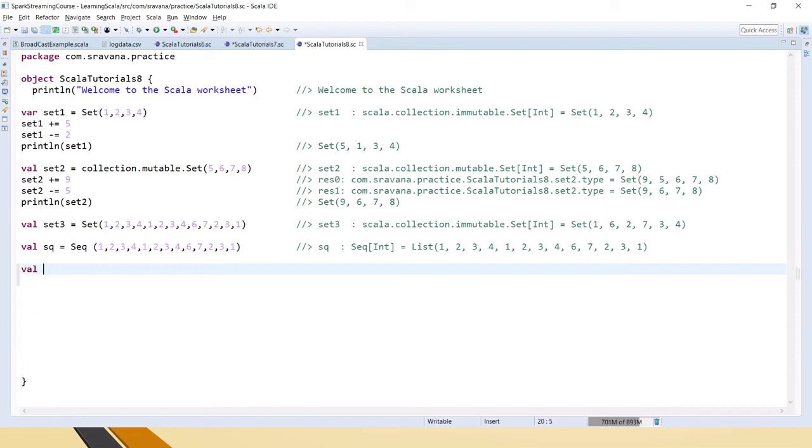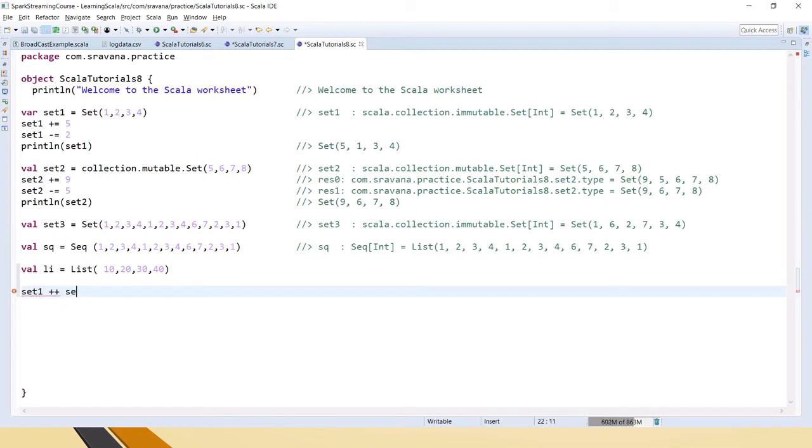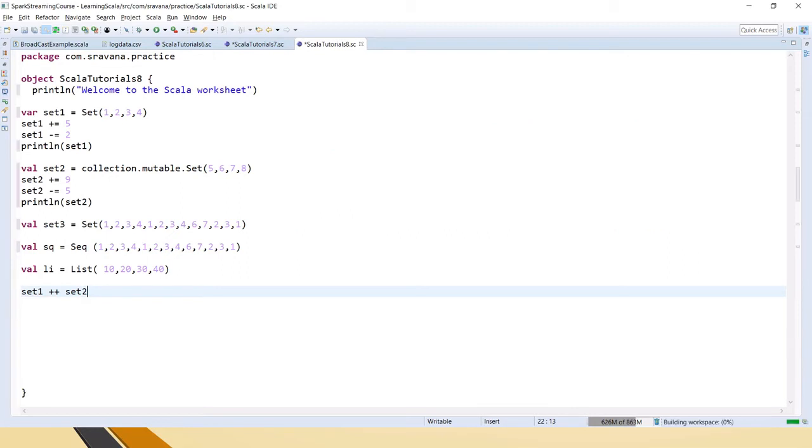And let's say you have a list. Now here, first we have set 1, right? To combine two sets, we can use the plus plus operator.